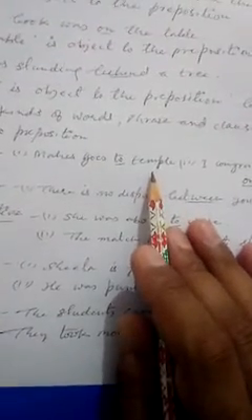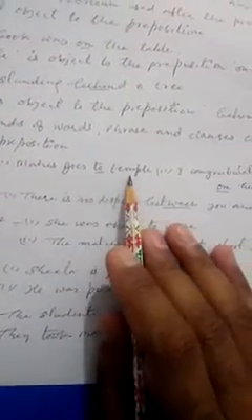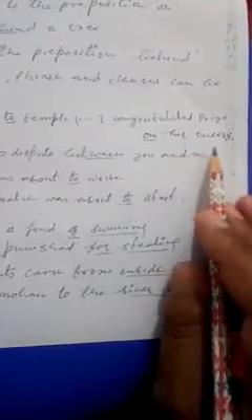For example, Mahesh goes to temple. The to is the preposition, temple is the noun, isn't it? I congratulated Priya on her success. Again, on is the preposition, her success is the noun.